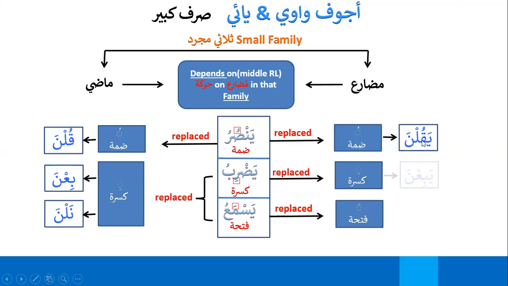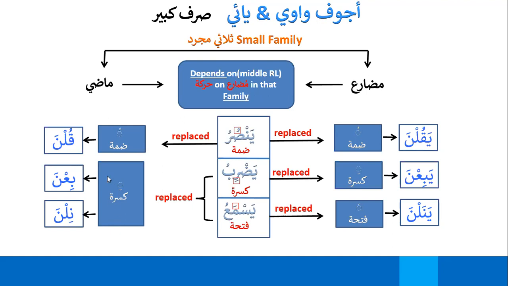Then if you remember in ba'a yabi'u, the ya is replaced by a kasra, and it will be yabi'na, tabi'na, hunna and antunna only. Then in yasma'u, you will see, again, this should be yanalna. Let me just fix this. So this will be yanalna. And sorry, over here I made a mistake. It should be nilna.